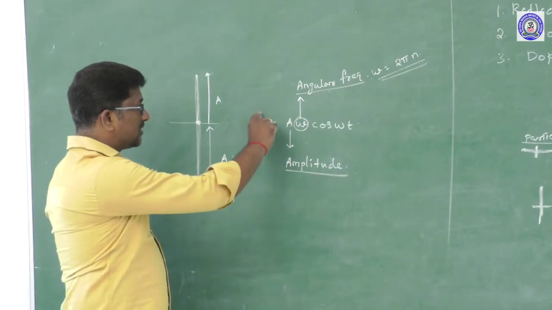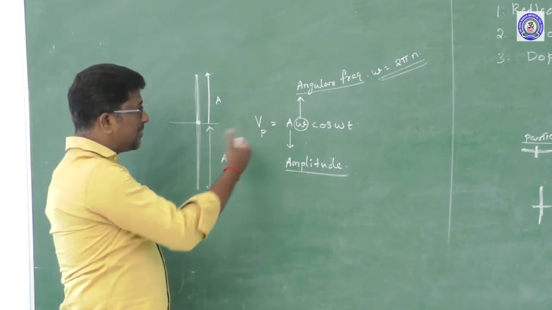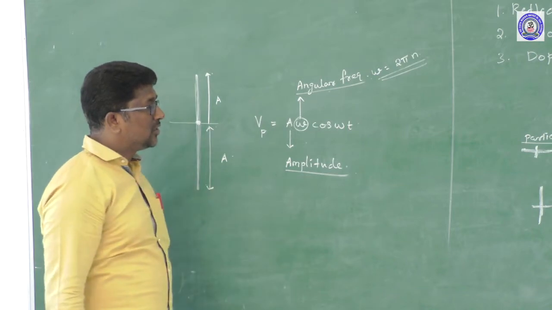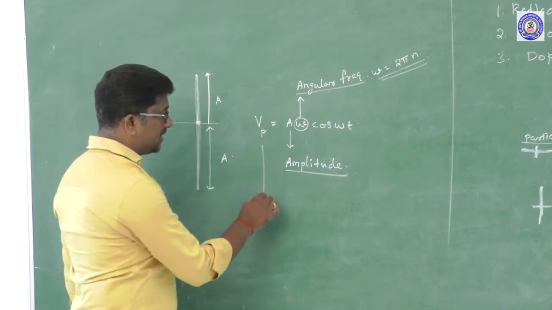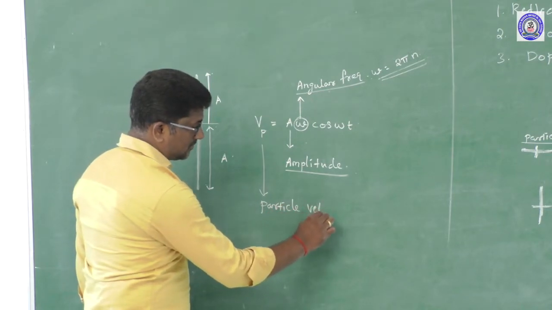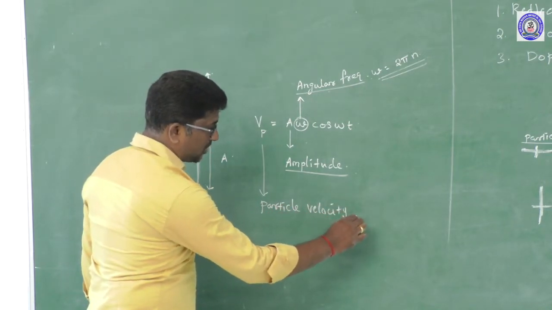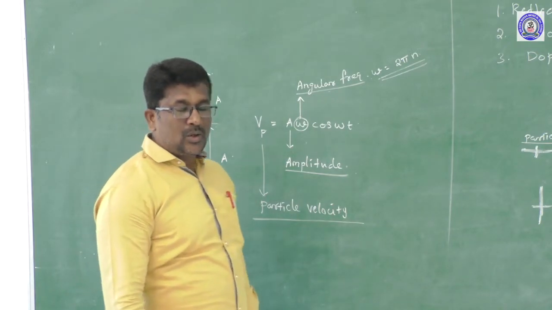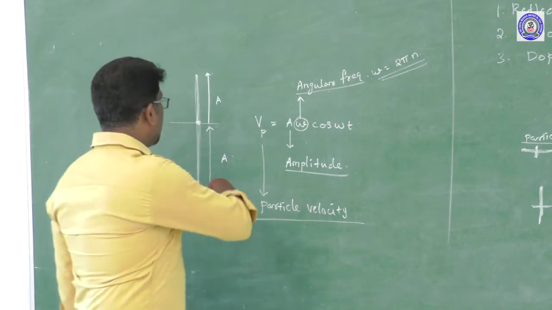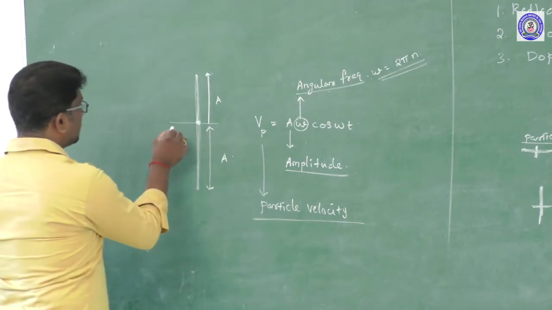Right. So the velocity of the vibrating particle, or vibrating atom or molecule, at any instant is given by V suffix p is equal to A omega cos omega t. This velocity is called particle velocity. What is particle velocity? The velocity with which the particle moves is called the particle velocity.